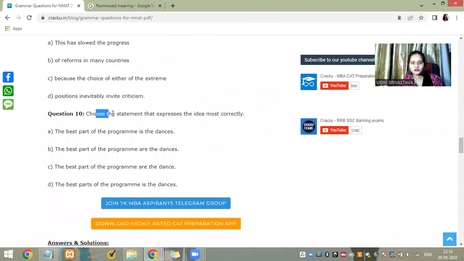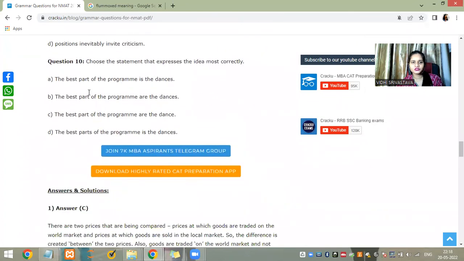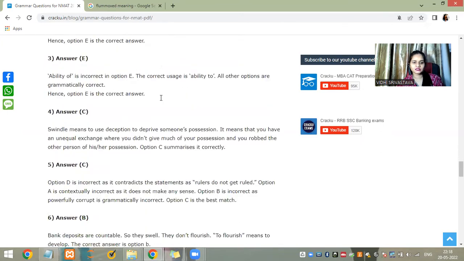We should see the process. The best part of the program is the dance. The best part of the program is the dances. Part of the program are the dances. Best part of the program are the dance. Wrong, wrong, wrong. Best part of the program are the dance. Are the dances. I think dances are and dances go with it. Dances you can use that.